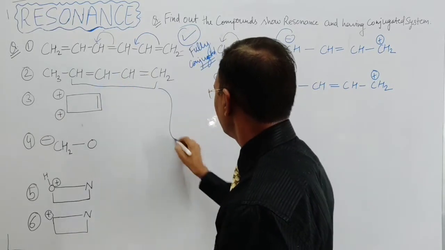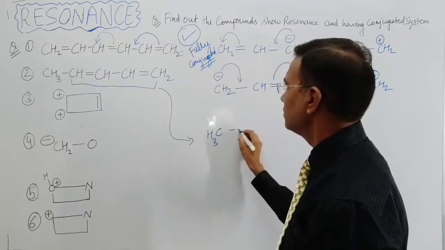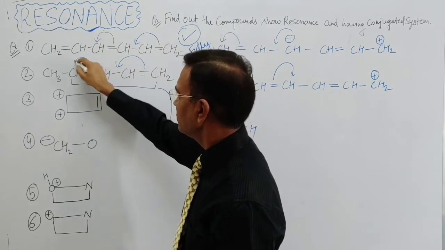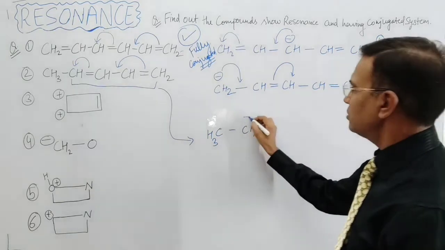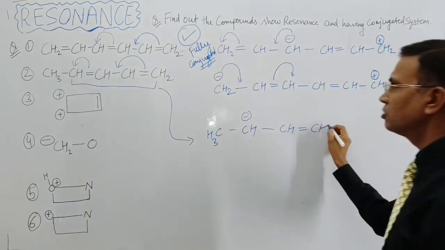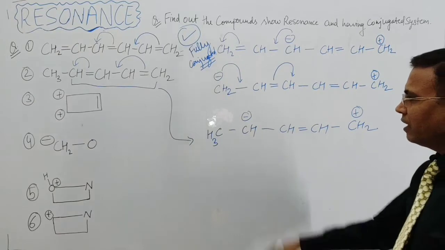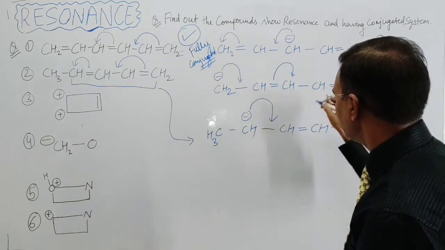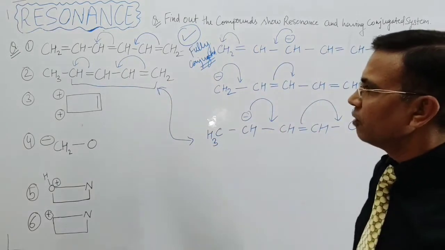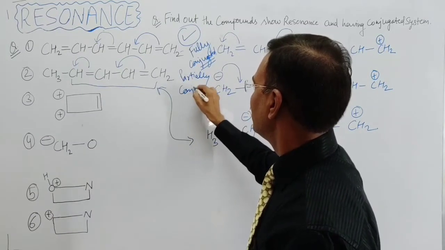Here the conjugation and the structures will be CH3, CH, this moves to this side and this moves to this side. CH negative, CH, double bond CH, and here single bond CH2 and positive this time. And again this moves to this side and this moves to this side, and again this species is formed. Partially conjugated, it is partially conjugated,